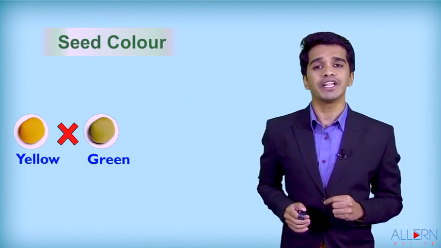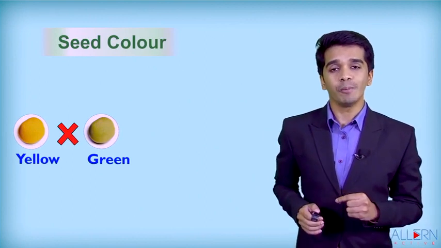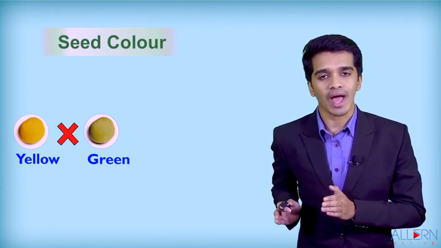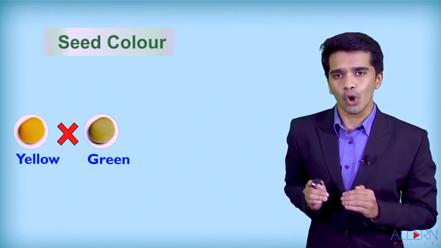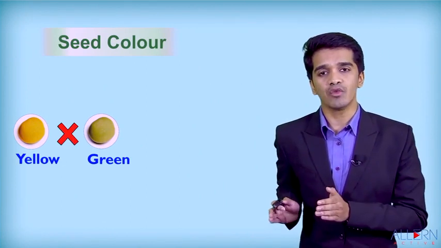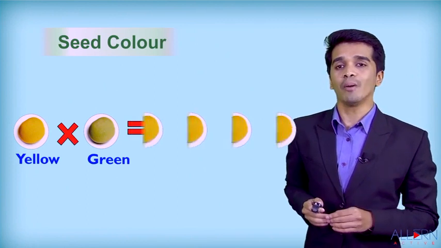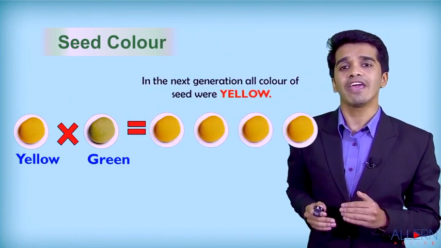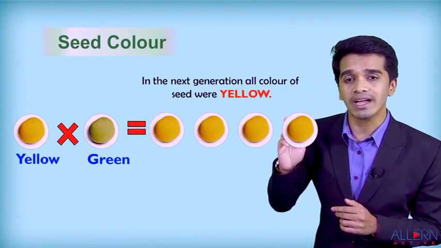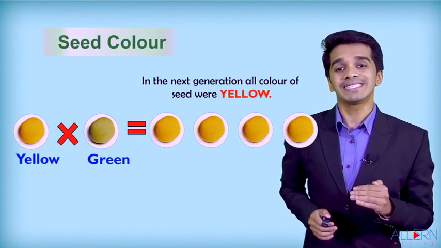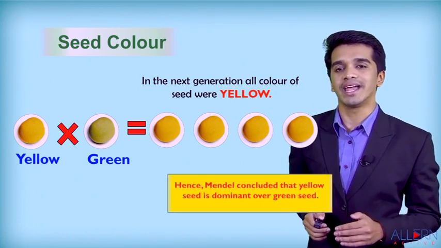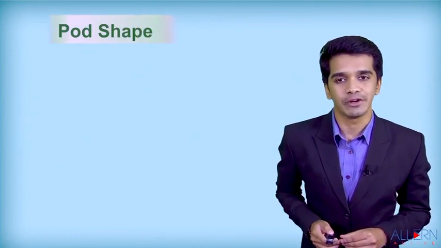Now the second combination is the color of the seed. He observed that some seeds were yellow and some seeds were green. So he crossed the yellow seed with the green seed and he observed all the seeds in the F1 generation were yellow in color. So he stated that yellow is dominant and green is recessive.